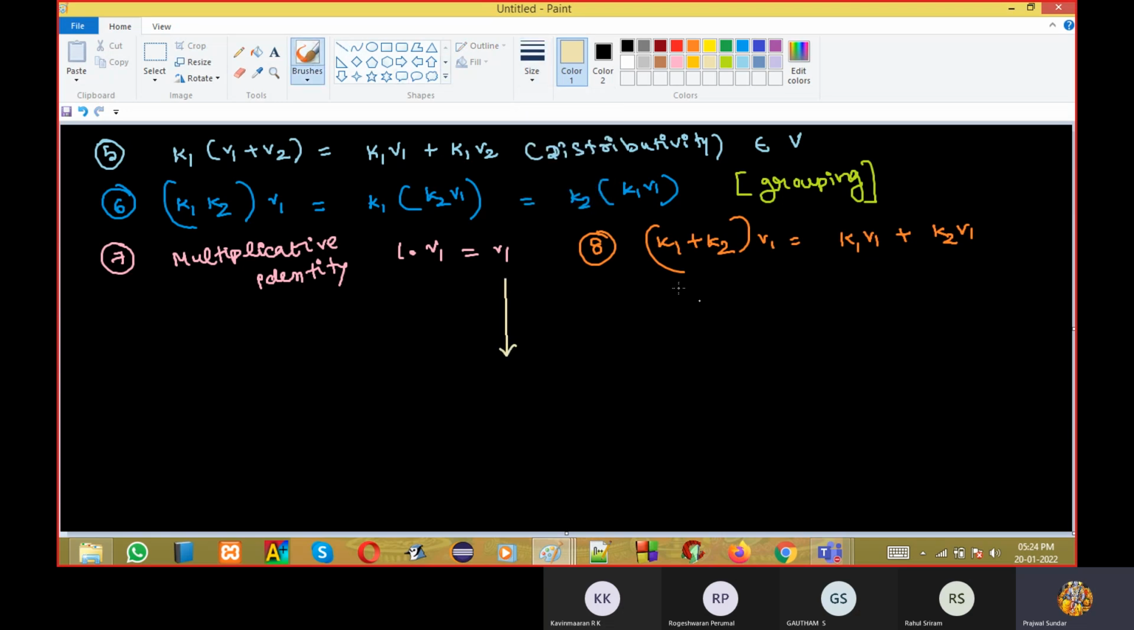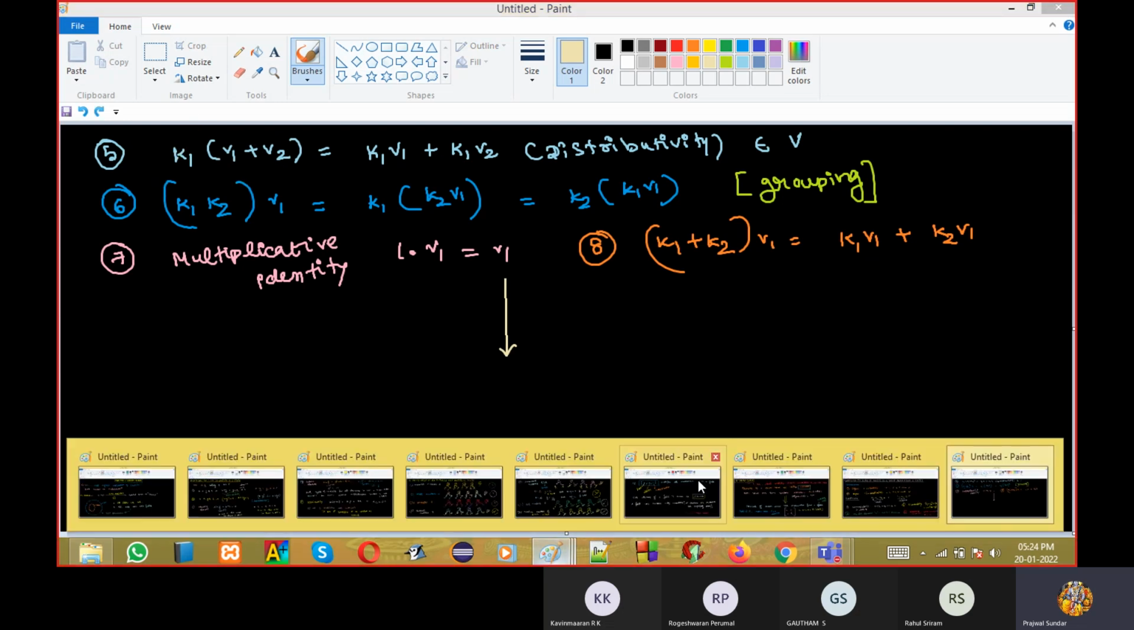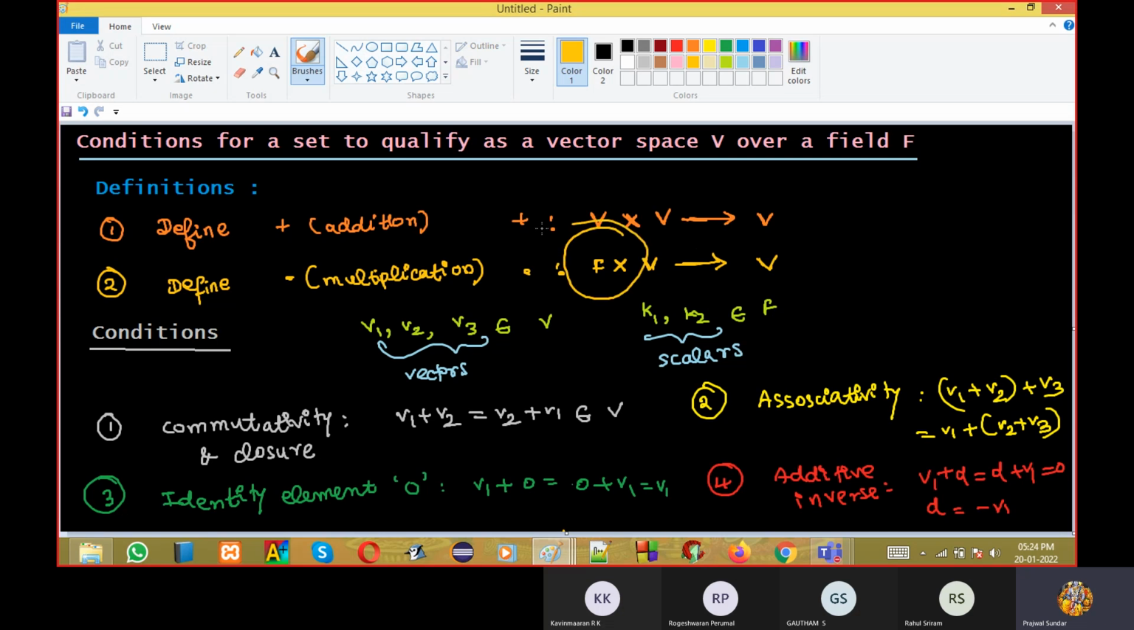What you need to understand is, I am taking one element from field and I'm taking a vector from vector space. That is what I wrote initially. One element from field, another from vector space. For addition, I will take two vectors from vector space and check addition. But for multiplication, you cannot take two vectors. You will take a scalar from field and a vector from vector space, and check multiplication.